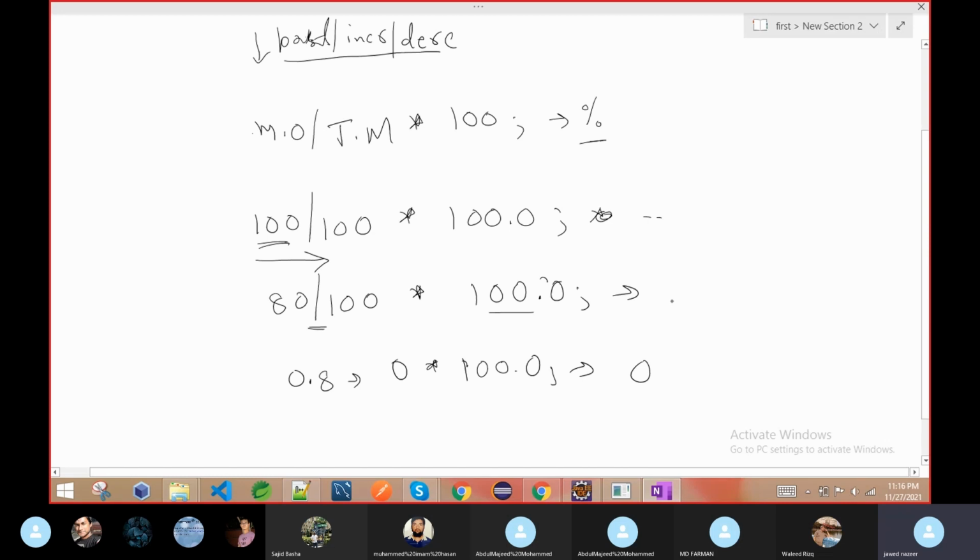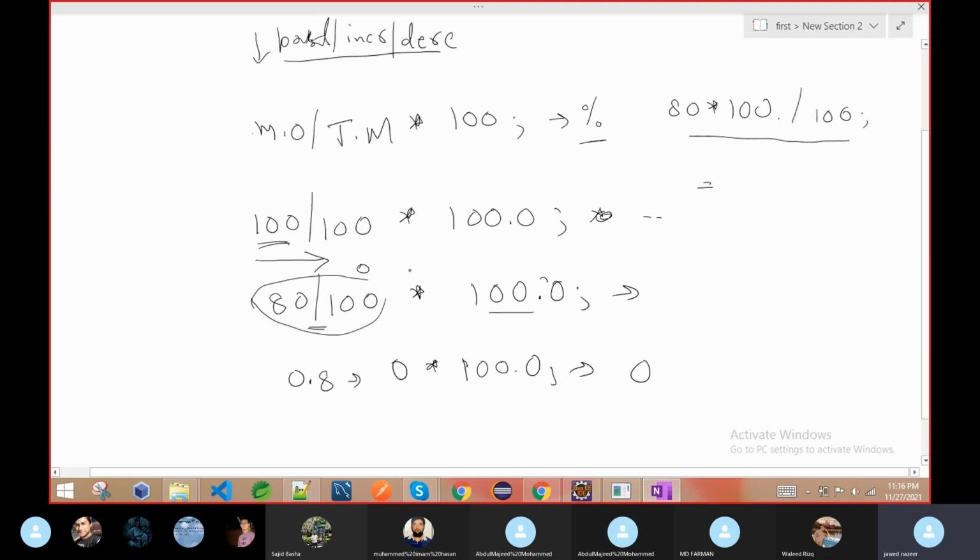I was really confused. Then I tried my own idea: okay, I will first multiply, then divide. So I took marks obtained, first multiplied by 100, then divided by total marks, suppose 100 here, and I got the result, but not the fraction part. I did this but I didn't know the reason. The reason is that we are doing the operation between two integers. That's why any fraction is already made 0. This is very important, so in real life you have to take care.